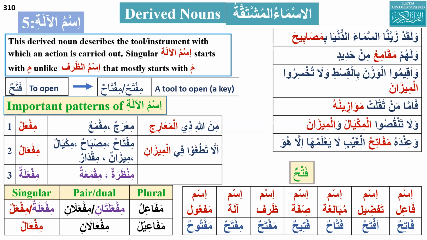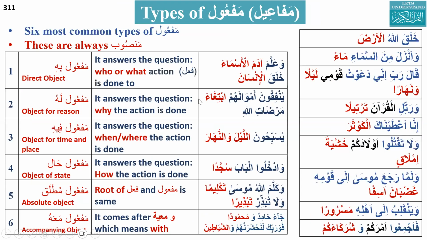Allahumma ameen. So we are going to start our today's session. After derived noun, we have covered six common types of maf'ul: maf'ul bihi, maf'ul lahu, maf'ul fihi, maf'ul al, maf'ul mutlaq, and maf'ul ma'ahu. And we have seen examples for all of them.